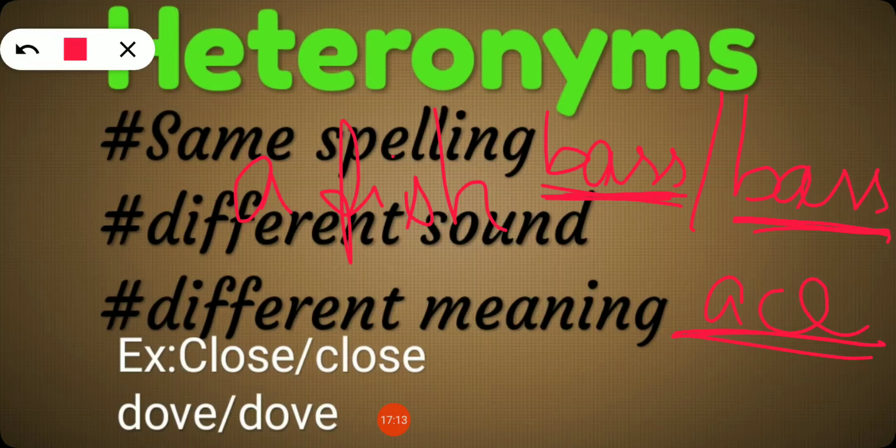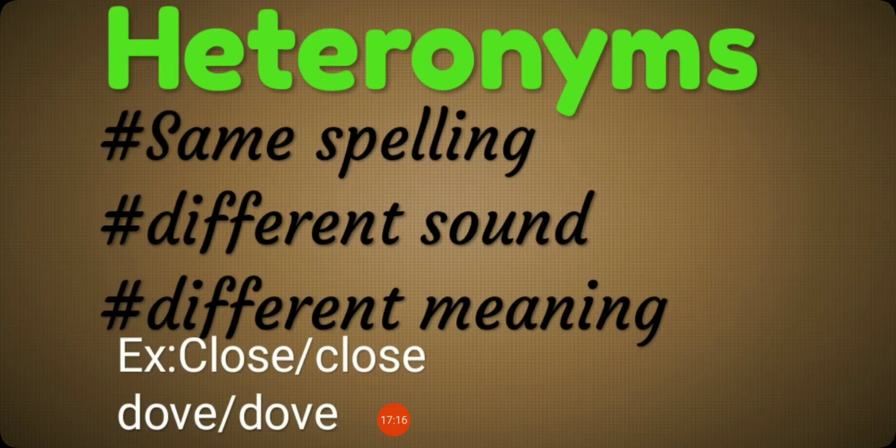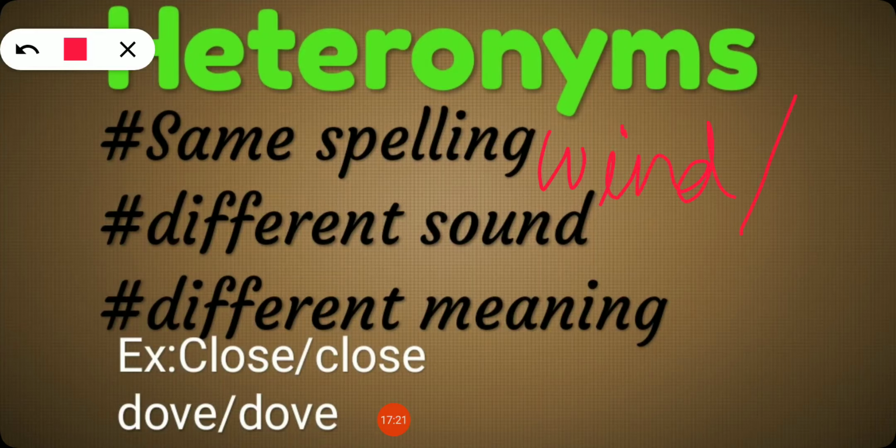Sounds differ. Understand? So look at one more example. Wind, wind. Both have the same spelling, but the sound is different. What is this? Wind. He wind a coil of wire, or the path was winding up and down, winding right and left.